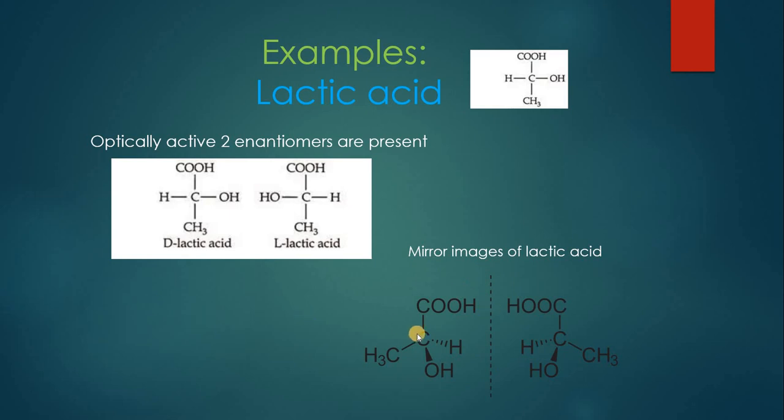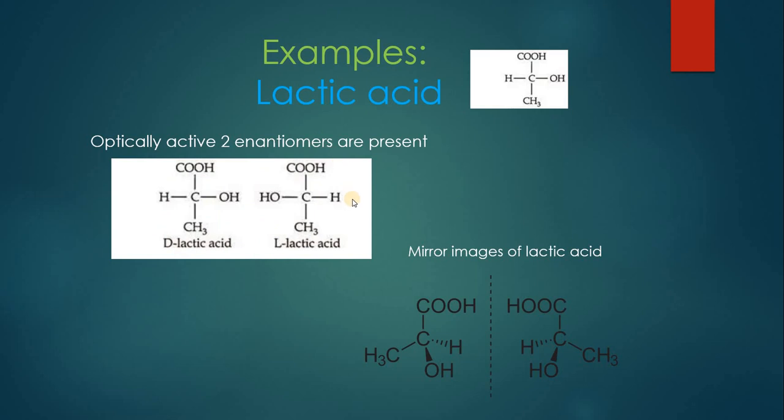Do remember, girls, the mixture of the two enantiomers, that is the dextrorotatory and levorotatory enantiomer, is called a racemic mixture. And do remember, in a racemic mixture there is 50% dextrorotatory and 50% levorotatory compound.